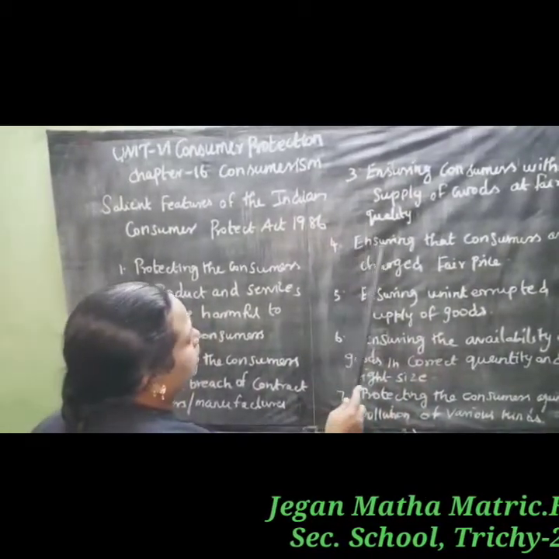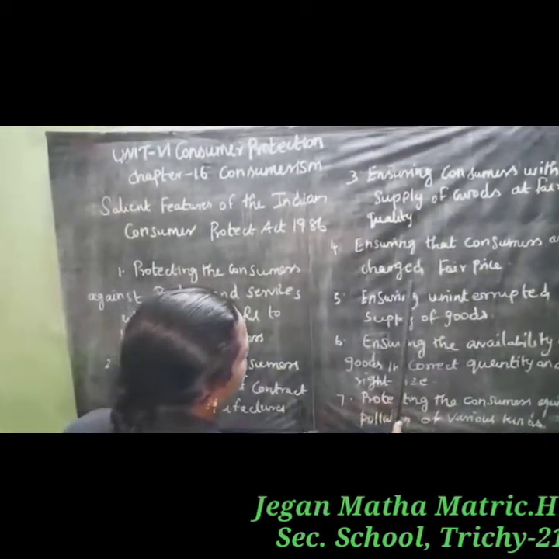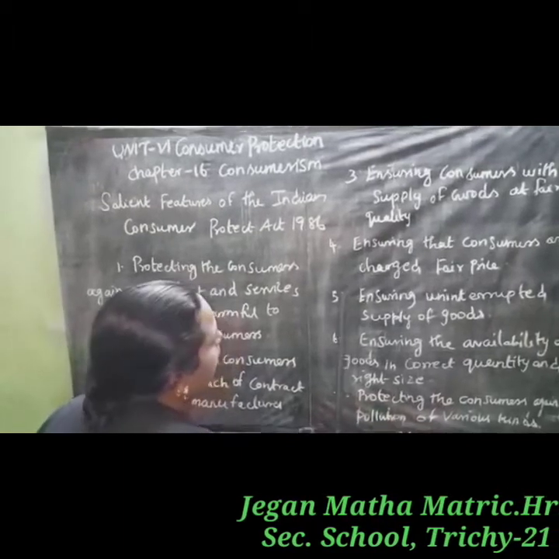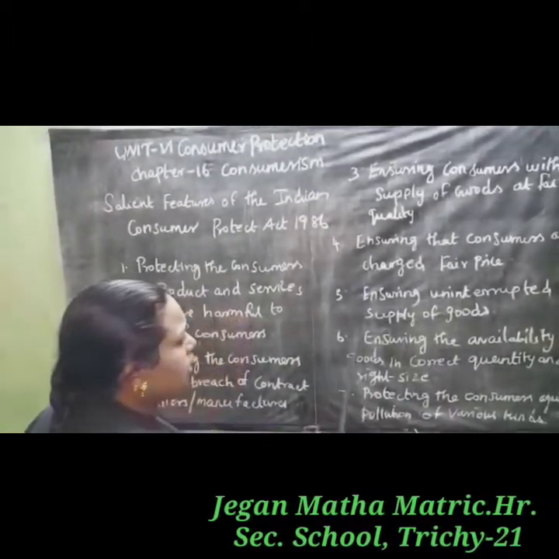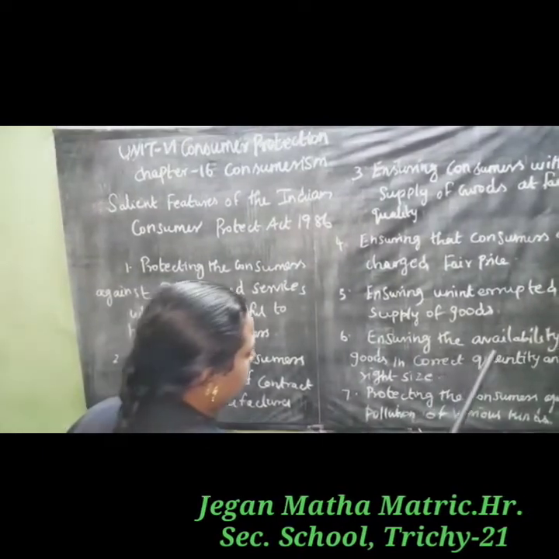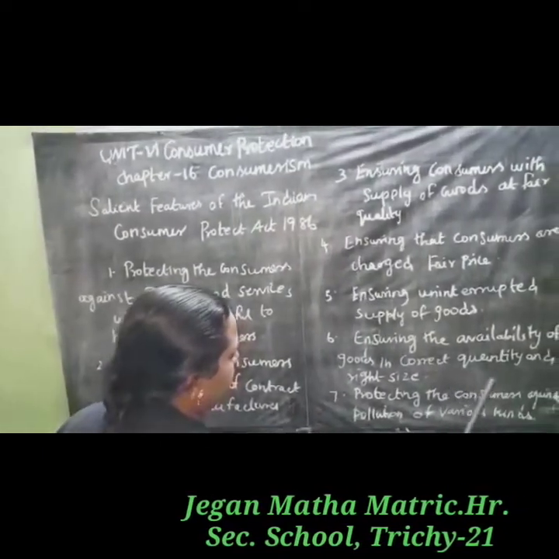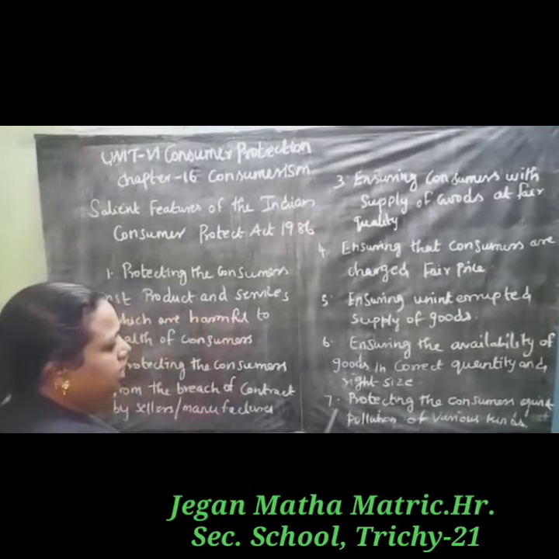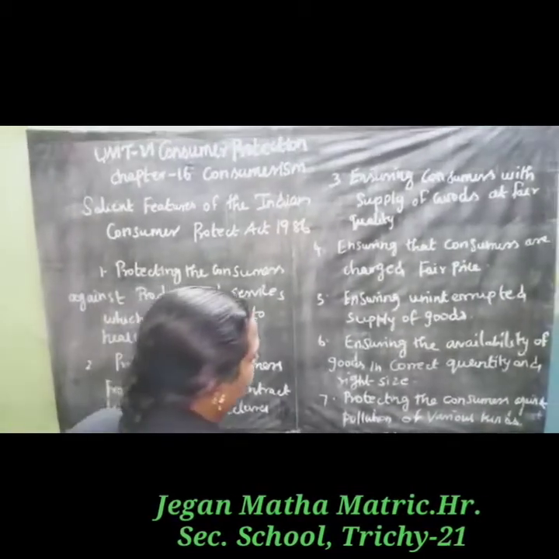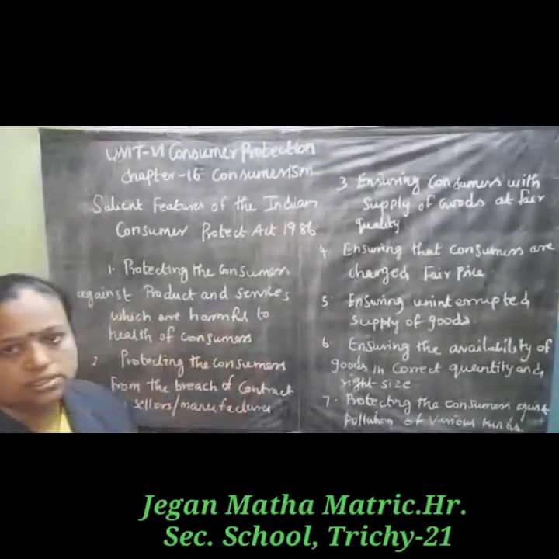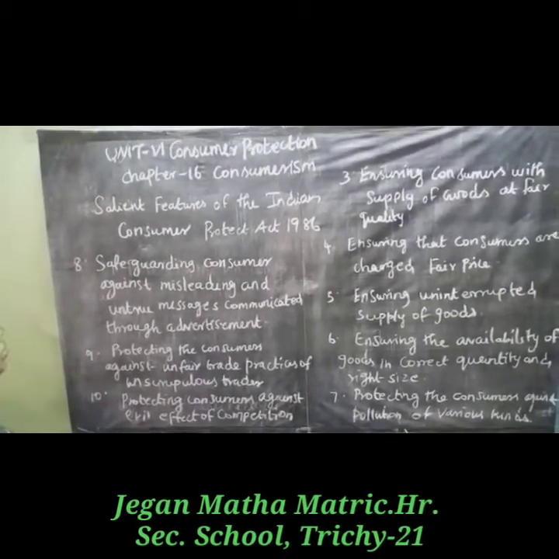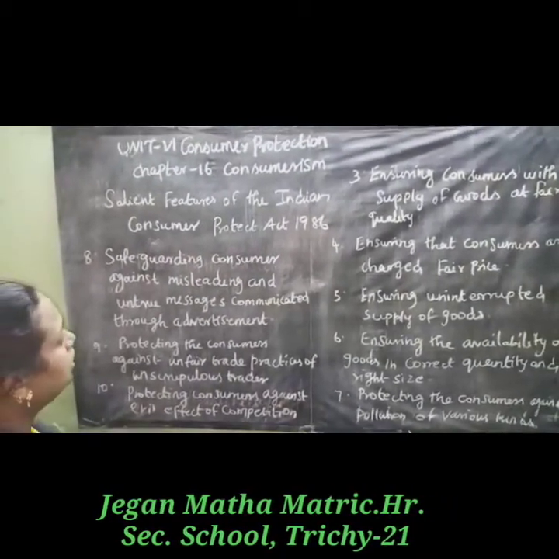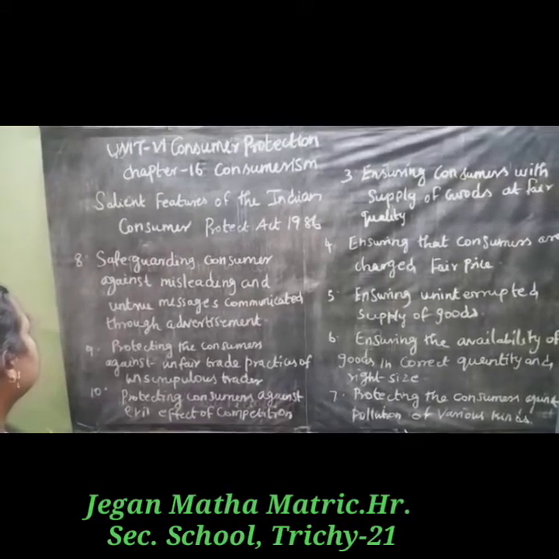Fourth point, ensuring that consumers are charged a fair price and ensuring uninterrupted supply of goods. Next point, ensuring the availability of goods in the correct quantity and right size, and protecting the consumer against pollution of various kinds.